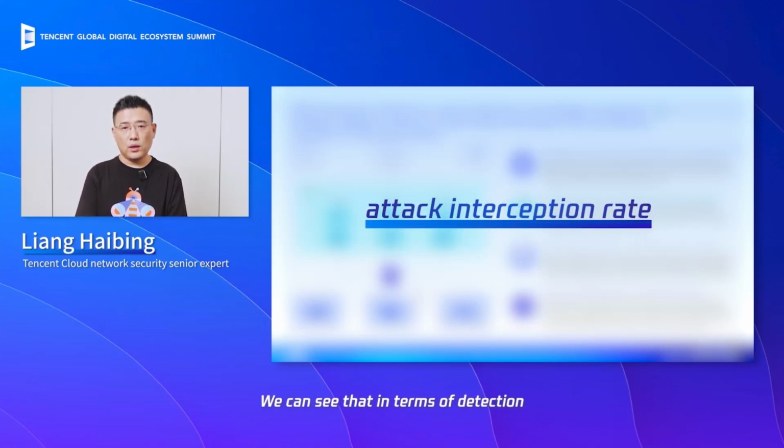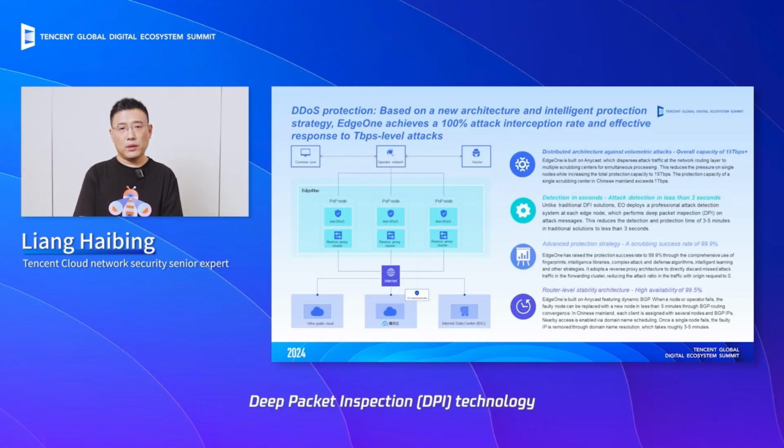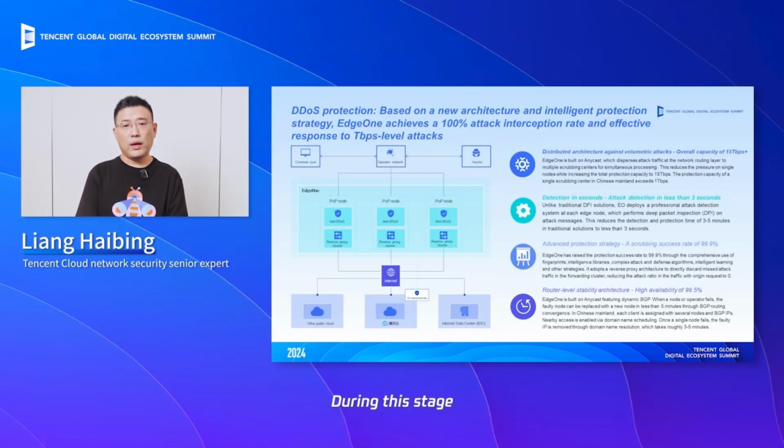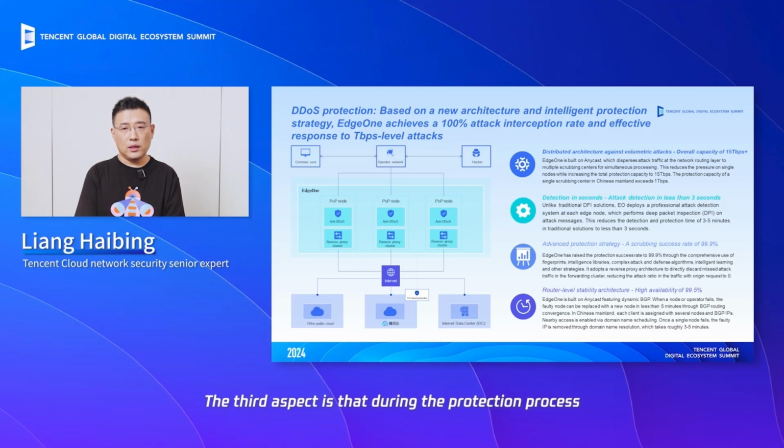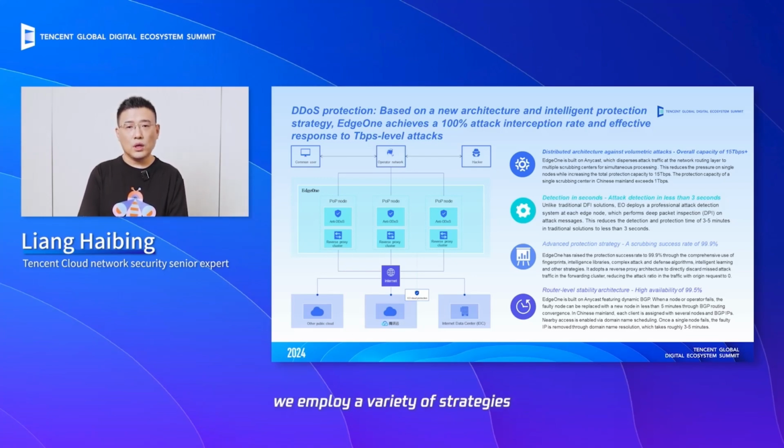We can see that in terms of detection, we utilize Deep Packet Inspection (DPI) technology. During this stage, we can reduce the traditional detection latency of 3 to 5 minutes down to less than 3 seconds. That is, we can identify an attack and initiate traffic redirection protection within just 3 seconds, minimizing the impact on services. The third aspect is that during the protection process, we employ a variety of strategies, such as fingerprinting, intelligent database, and complex attack mitigation algorithms to effectively filter out attack traffic. This elevates the protection success rate to 99.9%.